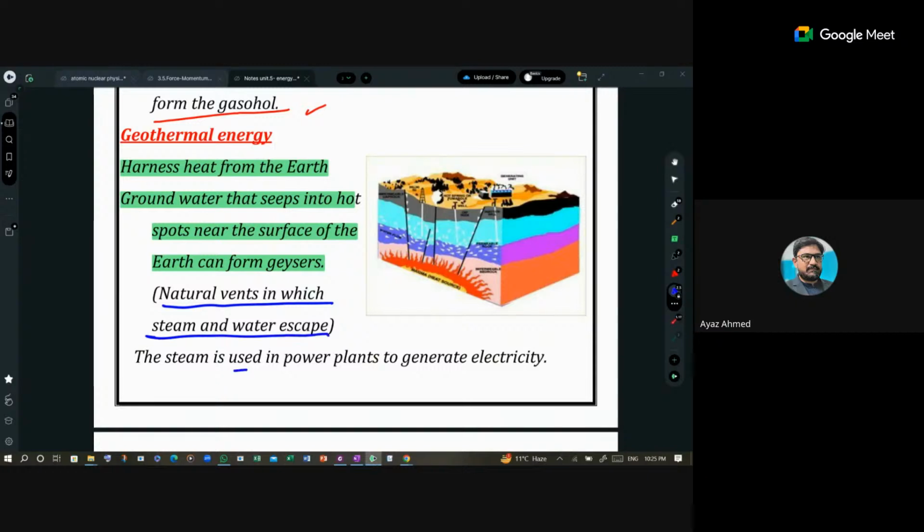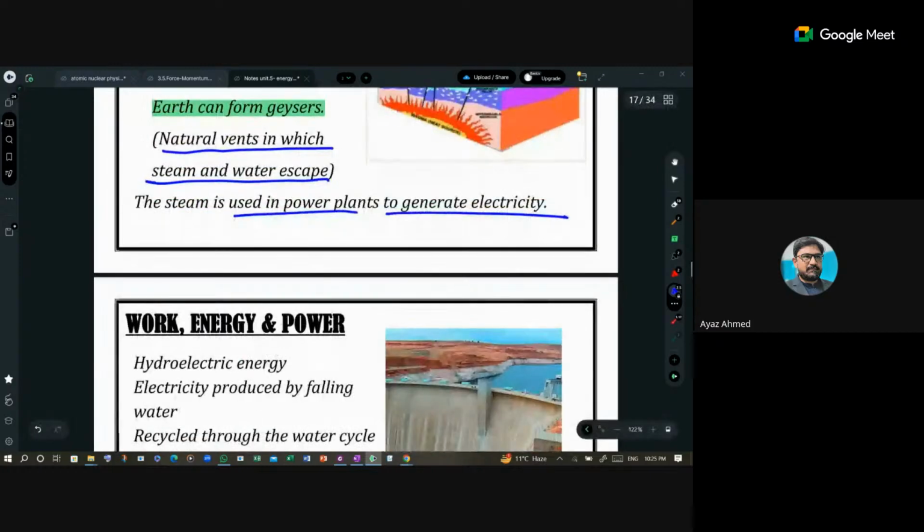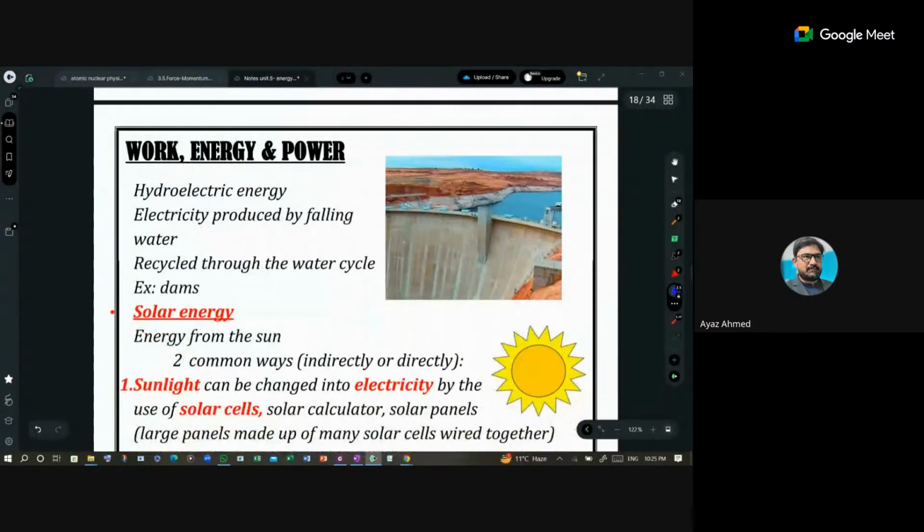The steam is used in power plants to generate electricity. We direct that steam to the boilers, which produce steam in a specific container with specific pressure, and that pressure is used to run the turbines and produce electricity. The third source is hydroelectric energy. The electricity is produced by falling water, recycled through the water cycle. For example, dams.